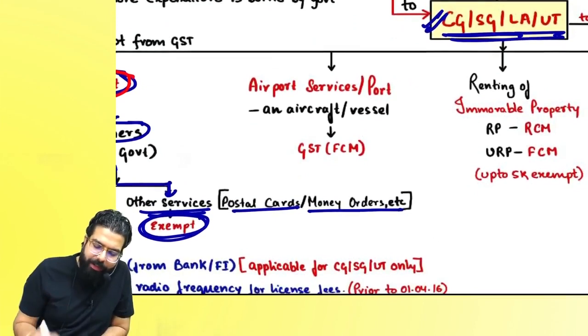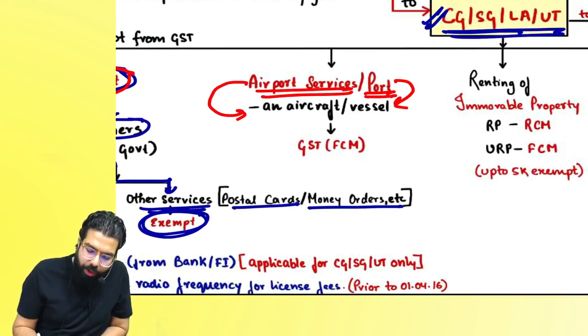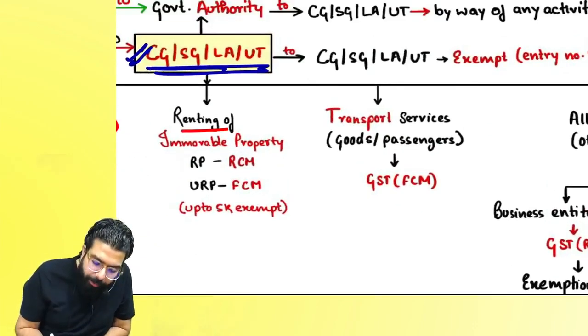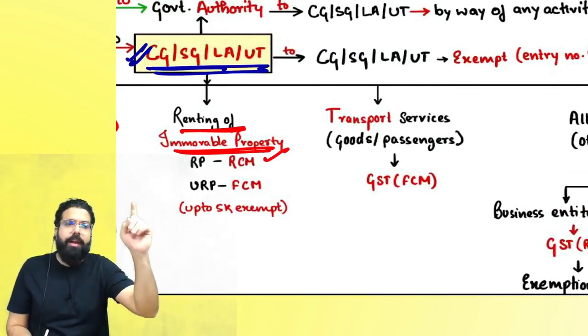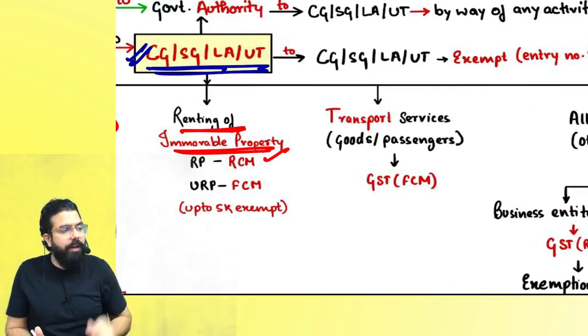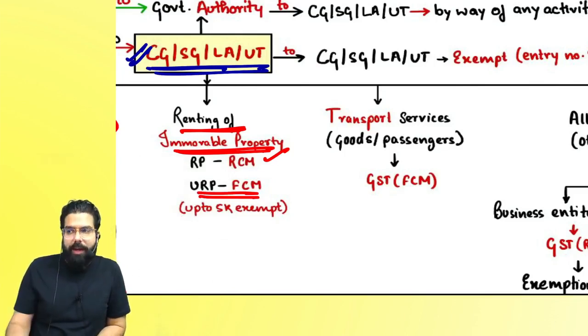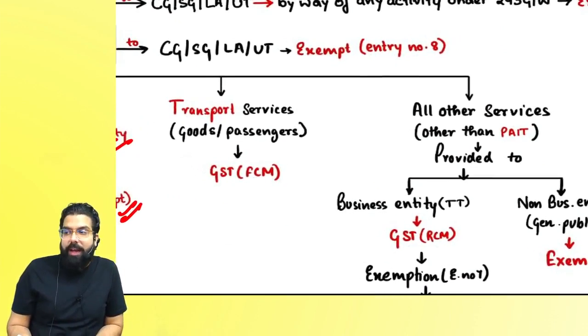Now if the government is managing any airport or port and giving the services to aircraft or vessel, then GST will always come under forward charge mechanism. If the government is renting immovable property, always remember, if the government is giving to a registered person, under reverse charge the registered person will pay. But if the person is not registered, the government will go ahead and charge under forward charge mechanism, right everyone? But here also up to 5,000 rupees is exempted.